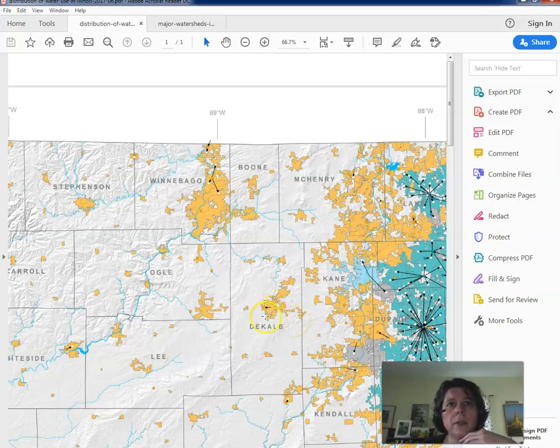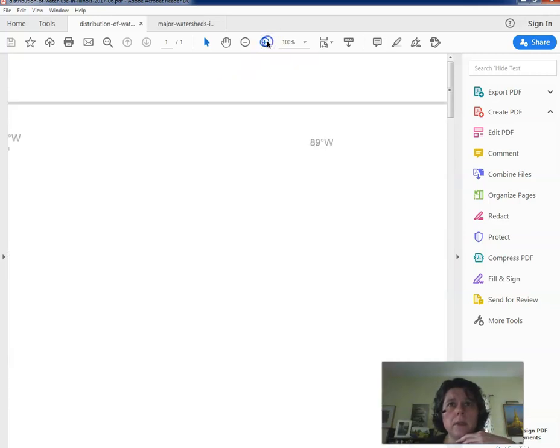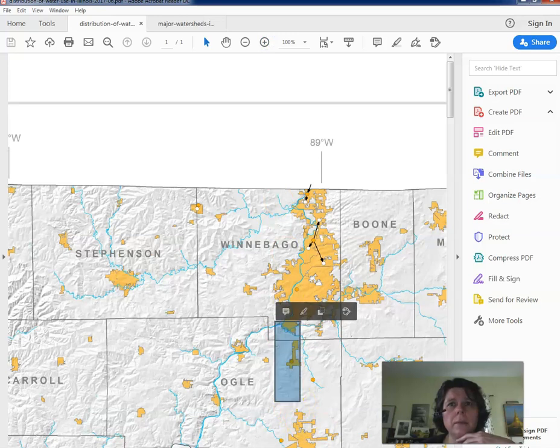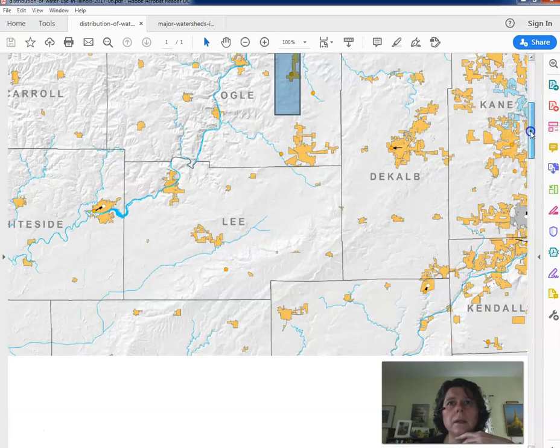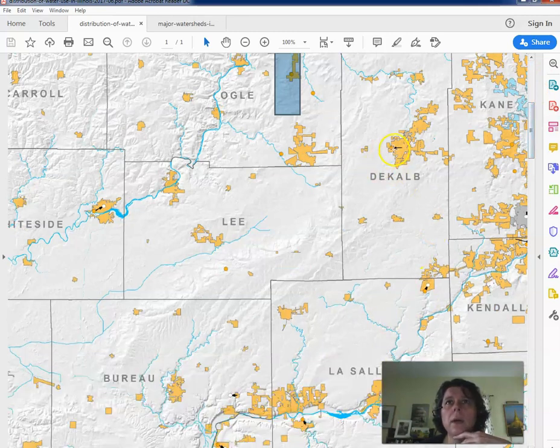This little arrow here is showing that we're pulling water. This is where the well is. If I focus in a little bit more, right here is our main well, which is out towards Malta.